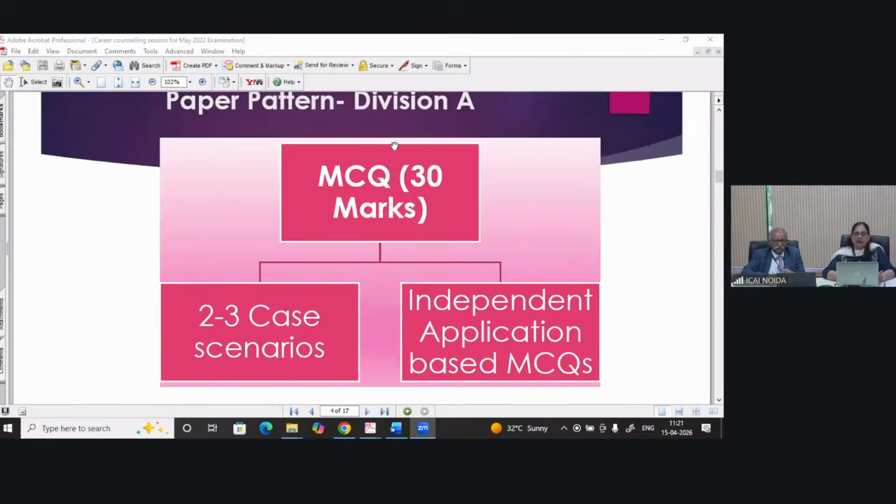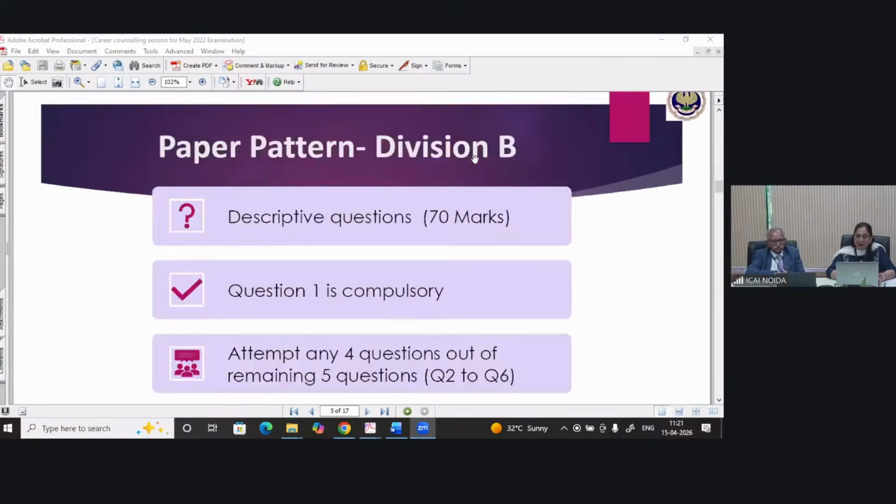You are aware of what our paper pattern is. It is divided for 118 marks, into Division A and Division B. MCQ is 30 marks, and for the remaining 70 marks you have the descriptive paper. The 30 marks can be either in 2-case scenario or 3-case scenario, and independent application based MCQ. And for descriptive, because you are aware, I'm just scrolling so that we can move to our mock test paper. Division B, descriptive questions, 70 marks. Question 1 is compulsory, and attempt any 4 out of the remaining 5, questions 2 to 6.